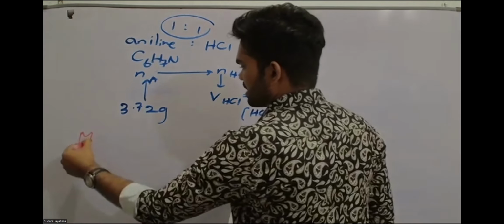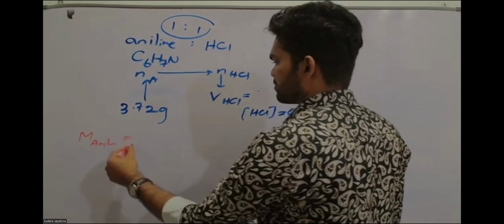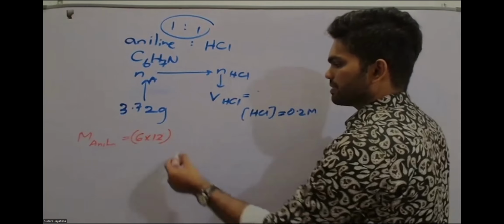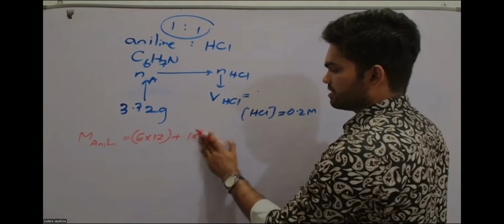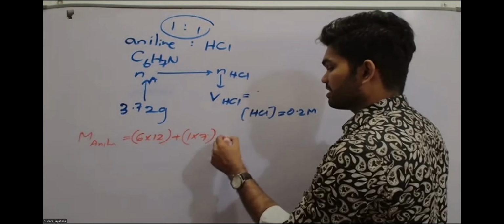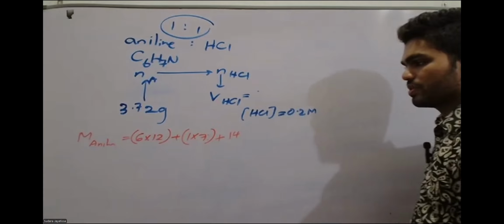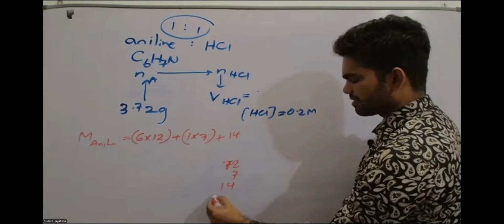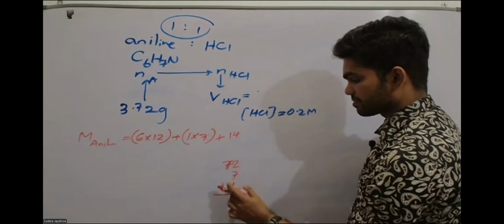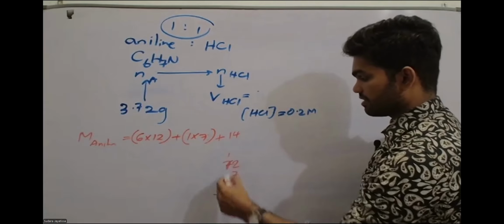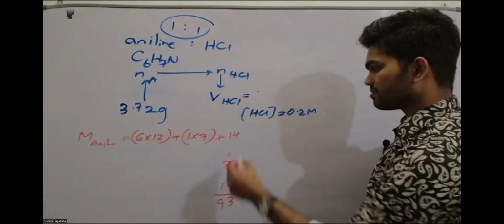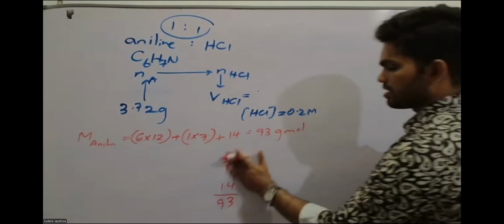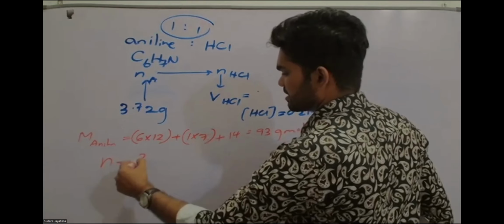Okay, so let's find the molar mass of aniline. Just add 6 times 12, where 12 is the relative atomic mass of carbon, and 1 times 7, as there are 7 hydrogen atoms, and 1 nitrogen atom. So 6 times 12 is 72. 72 plus 7 plus 14. It is 93 grams per mole.